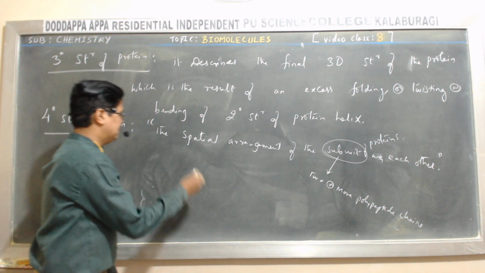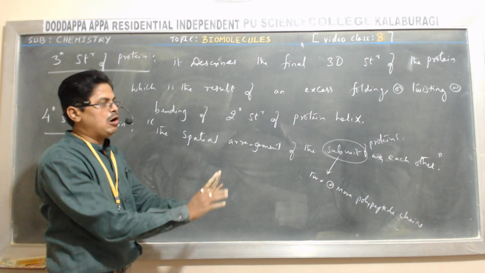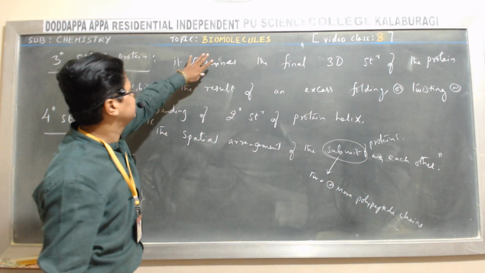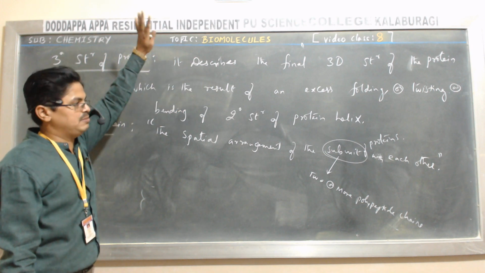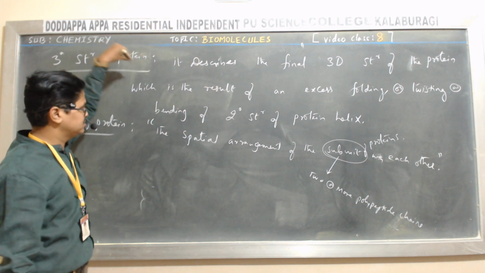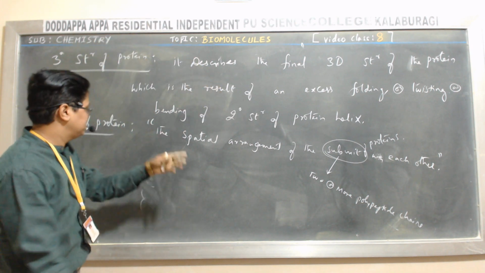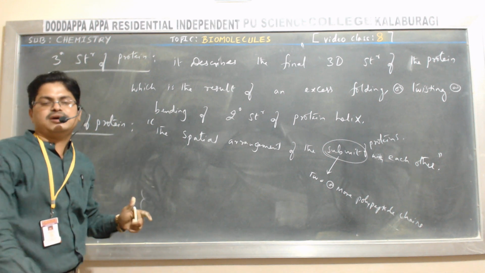And it is also stabilized by all the bonds which are present in the tertiary structure.